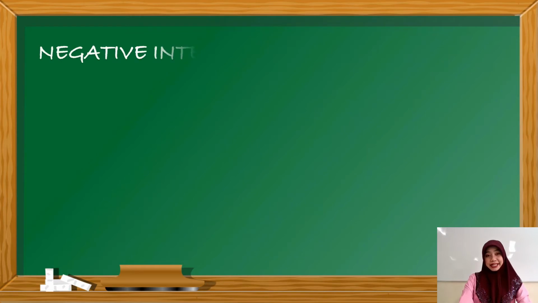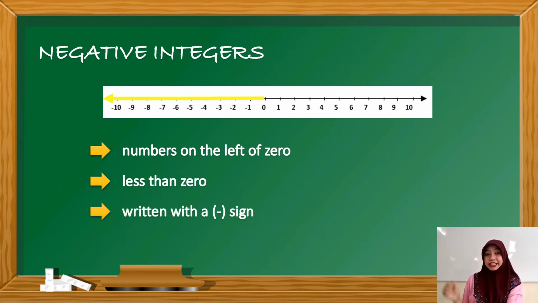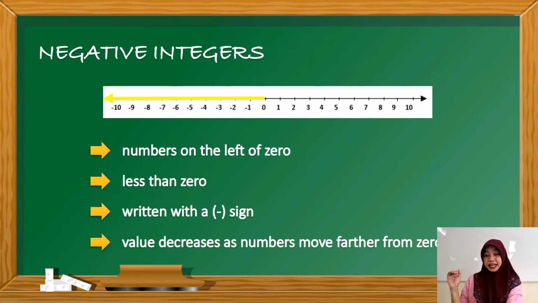How about the negative integers? These integers or numbers are on the left side of 0. These are less than 0, and it is written with a negative sign. And lastly, its value decreases as numbers move farther from 0.